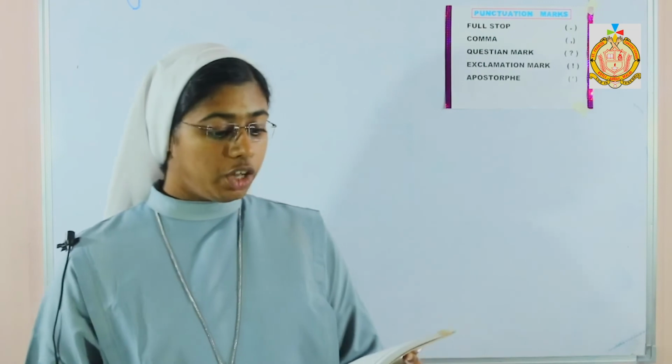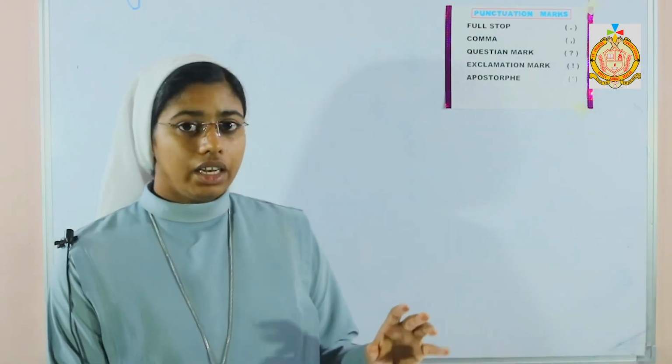Now let me also tell you once again the definitions. A sentence always begins with a capital letter and ends with a full stop. Comma is used to show a little pause. A question mark is used after a direct question. Exclamation mark is used at the end of words that show joy, sorrow or wonder. Apostrophe is used to show some expression. And the capital letter is used to start the sentence and also for place names and nouns.